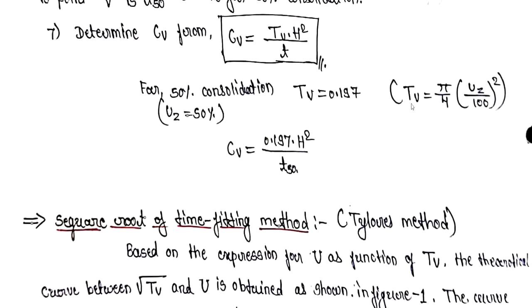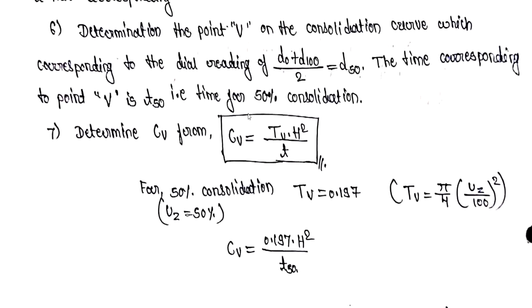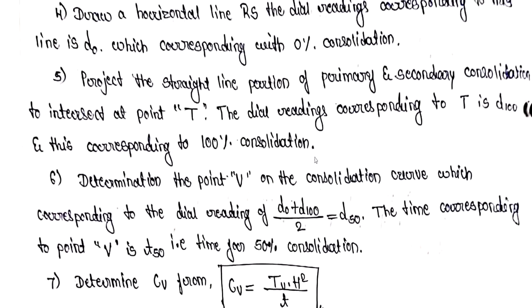Or else you can find it like this: TV is equal to pi by 4 times (UZ divided by 100) squared. Like this you will be able to find the CV by using this particular formula. This formula is used to determine the coefficient of consolidation. It is a fixed procedure.